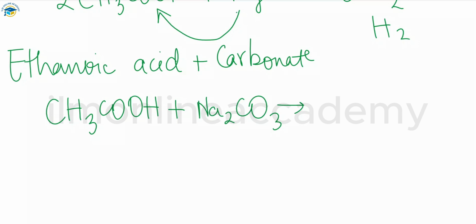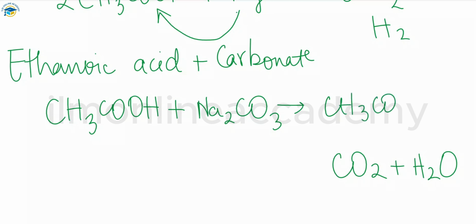We know the general equation: whenever an acid reacts with a carbonate, a salt, carbon dioxide and water are released. The salt contains a metal and a non-metal part, so we have CH3COONa plus carbon dioxide plus water. These are the reactions of carboxylic acid with other substances.